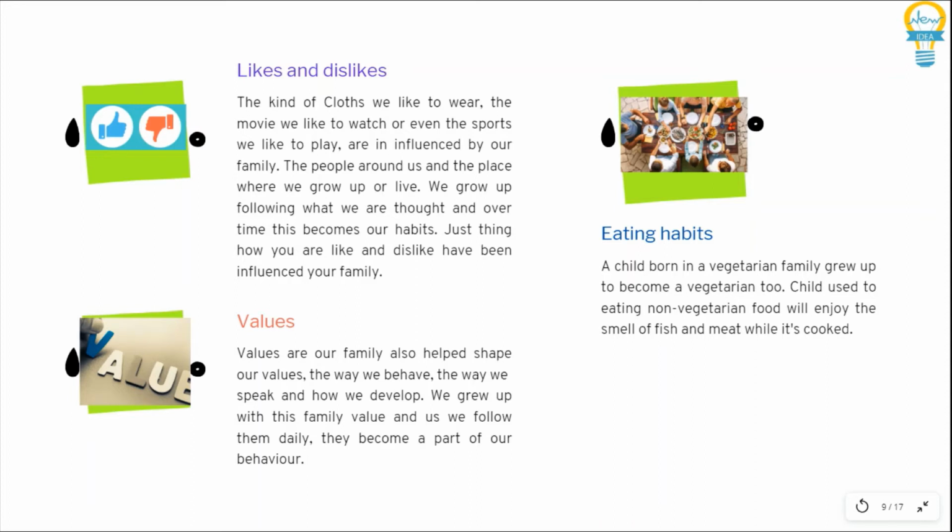Eating habits are mainly influenced by the family and traditions. For instance, children born in a vegetarian family grow up to become vegetarian too. Children used to eating non-vegetarian food will enjoy the smell of fish and meat while it is cooked.